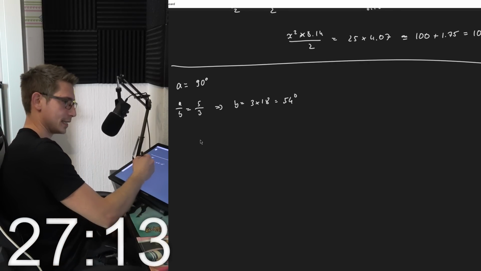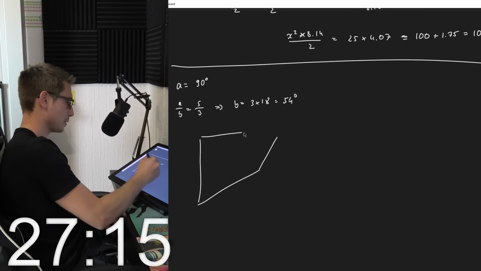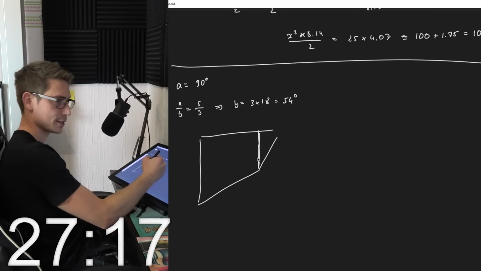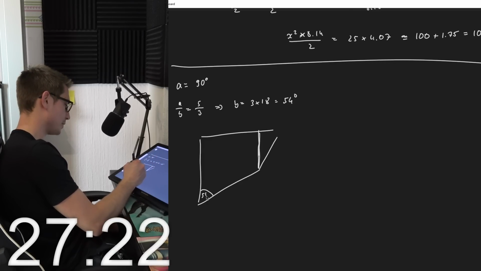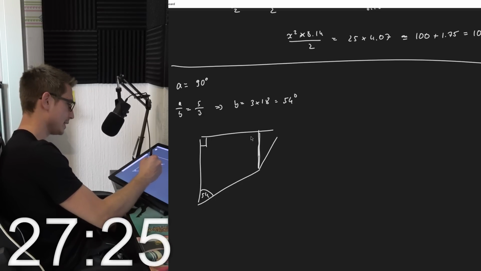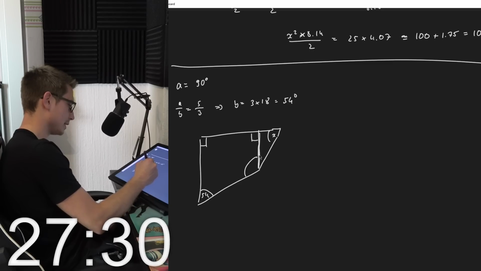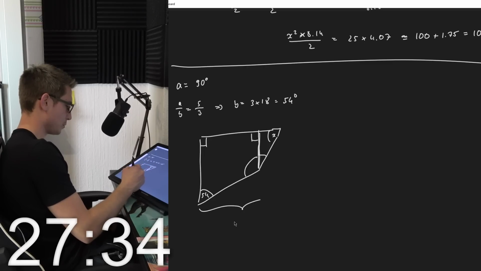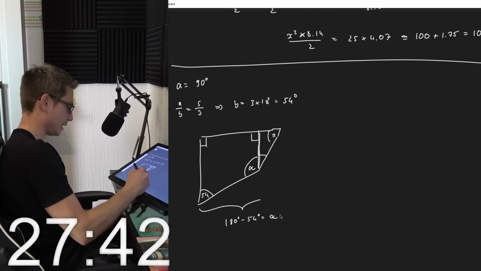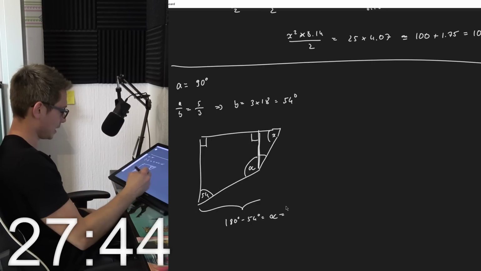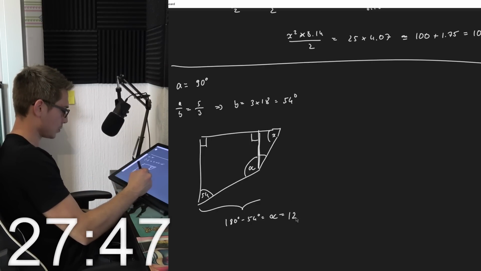Okay, so let us see. I'm going to draw this out. So let us split this up. So we got 54 here, we got 90 degrees here. This is obviously also 90 degrees. This right here is x, and this right here is going to make up y. Meaning we got 360, so 180 degrees minus 54 degrees is equal to, let's call this one alpha, which is going to be the same as 126 degrees.